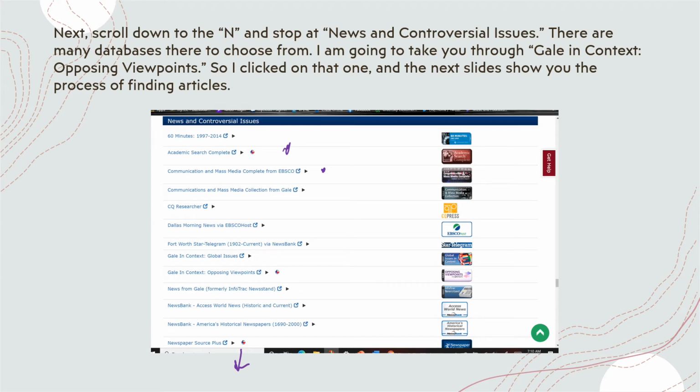So when you get to the library, you'll see those. I'm going to take you through one that I think will be very helpful to you and that can get you even started on your paper and give you more information on where to go to research from there. And that is Gale in Context, Opposing Viewpoints. So if you click that one, the next slides that you'll see relate to that particular database.